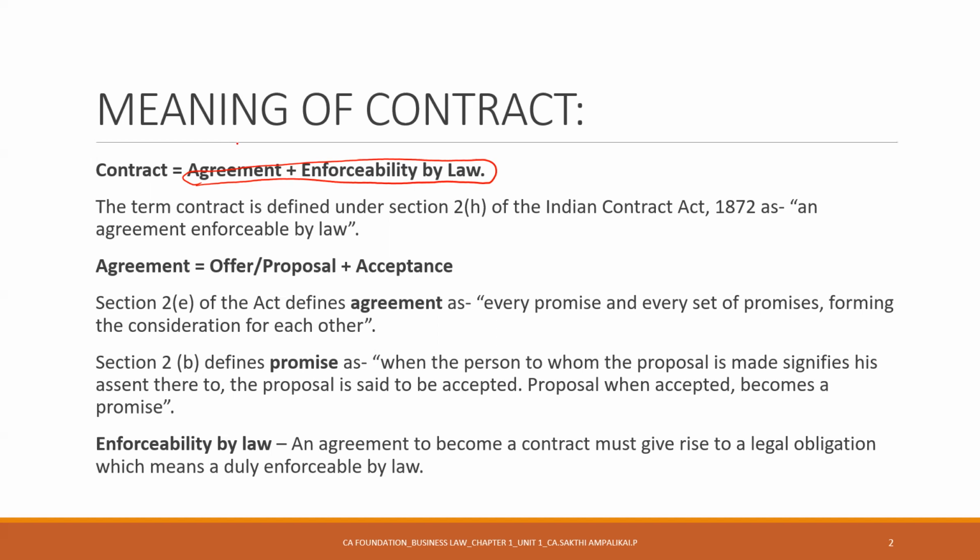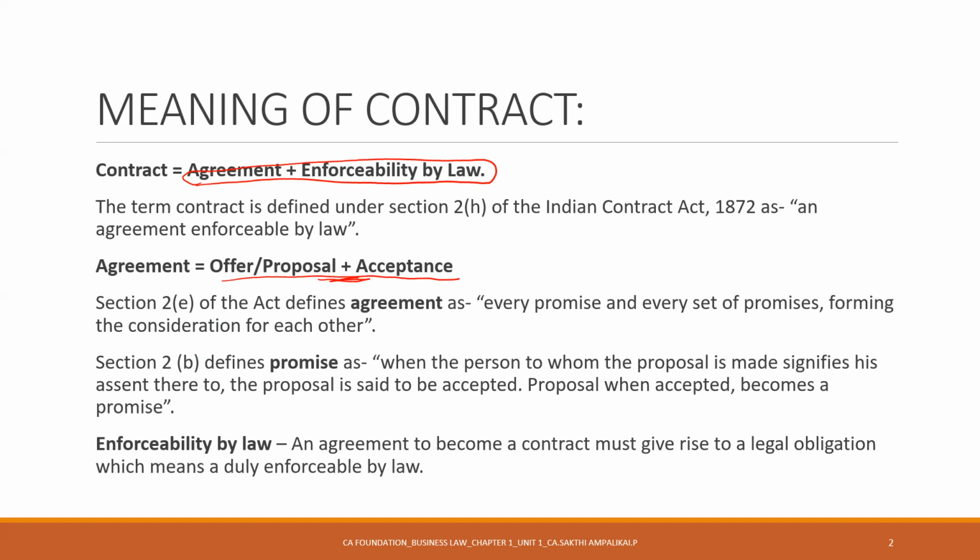Okay. Agreement is nothing but offer or proposal plus acceptance. இதுலயும் பாருங்க, there is a plus sign here. Why there is a plus sign? வெறும் offer மட்டும் பண்ணா போதும். There are two parties to a contract. ரெண்டு பேர் இருக்காங்க. So you're offering something, you offer to do or not to do something, and the other person is accepting it. So please remember, offer or proposal plus acceptance. Without acceptance, it can never be called as a agreement.